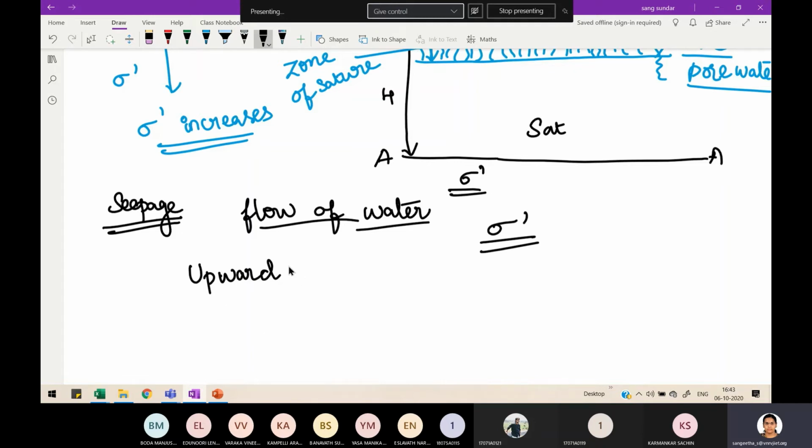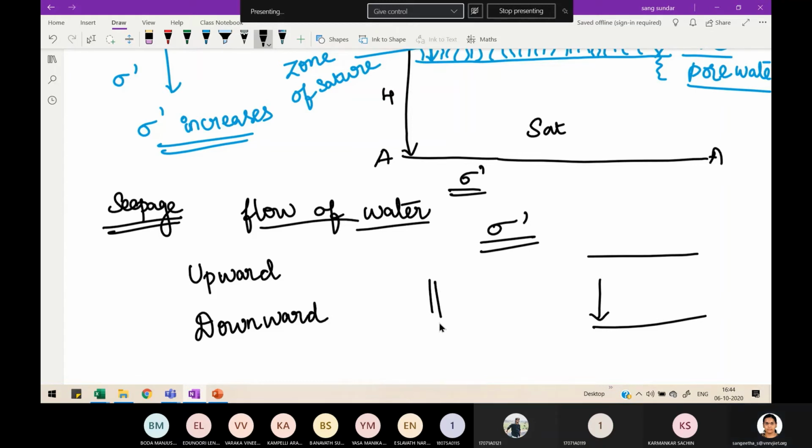Flow can be in upward direction or downward direction. Downward direction means from the top, the water will flow within the soil layer, and the upward flow means just like your quicksand condition.